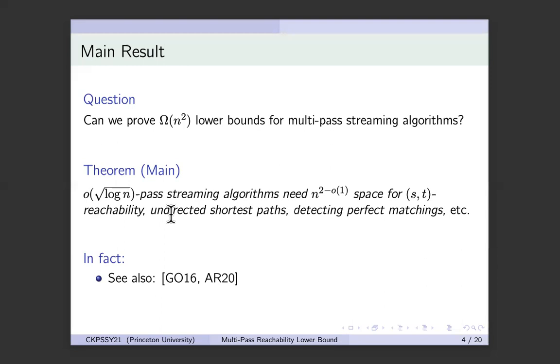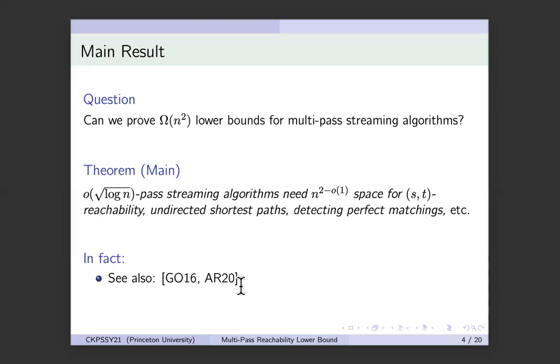Another cool thing about this construction is that the instance used to show this lower bound has a very nice recursive structure. That is very interesting because usually when you have structured instances, a streaming algorithm can learn the structure in one pass, or in the case of AR20, two passes, and then the problem starts becoming easy.